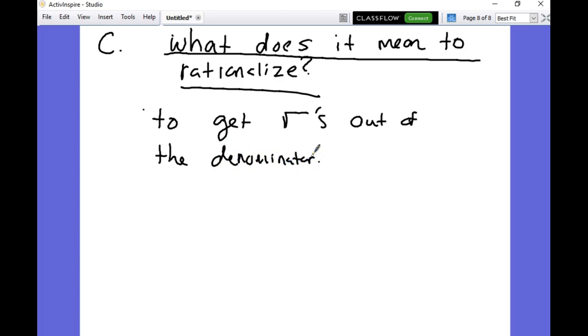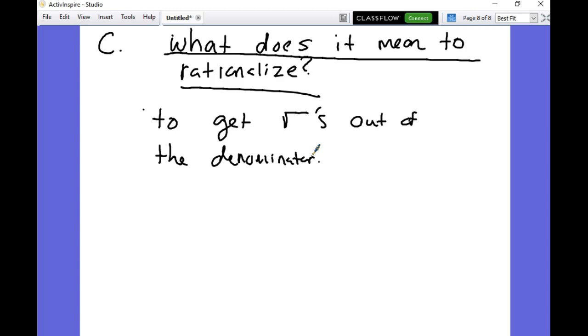So guys, to rationalize means that if you ever have a fraction that has a square root in the bottom, rationalize means get it out of the bottom. Now the reason we do that is because, remember I talked about rational and irrational and we like to separate those. That's how you have to do it when you have a fraction. You get it out of the bottom and that will allow you to separate them.